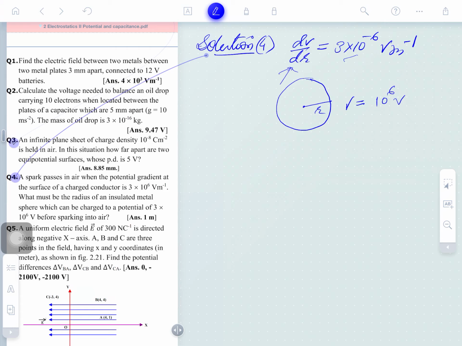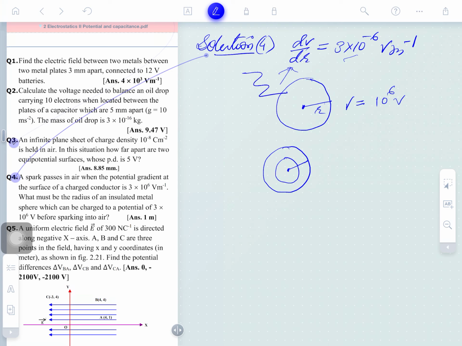What must be the radius of an insulated metal sphere which can be charged to a potential difference of this much? Means this is the potential to which we have to charge it up. So the radius is to be found here, obviously. One sphere is there, and the radius is to be found.